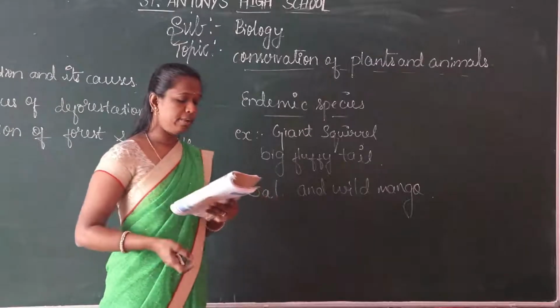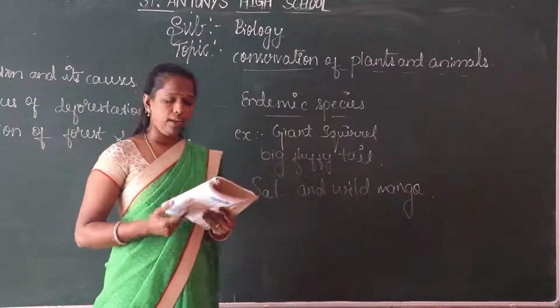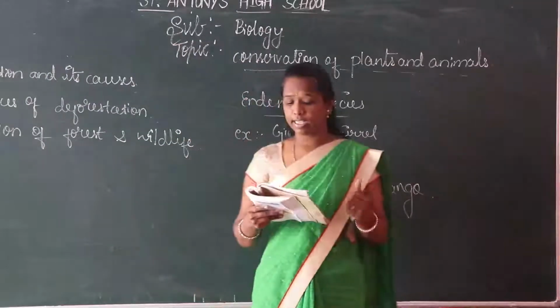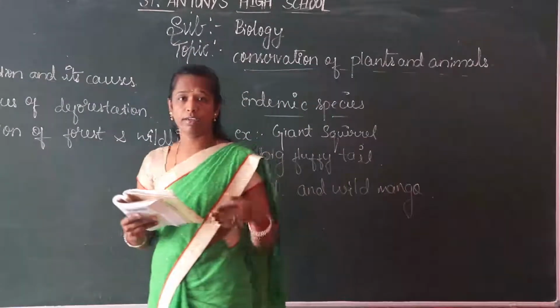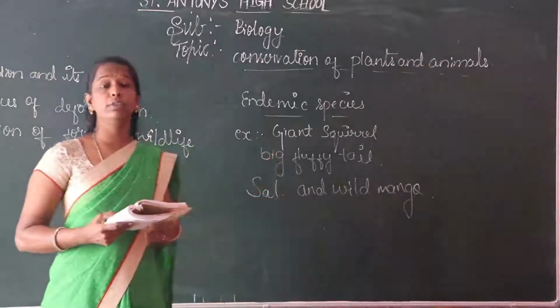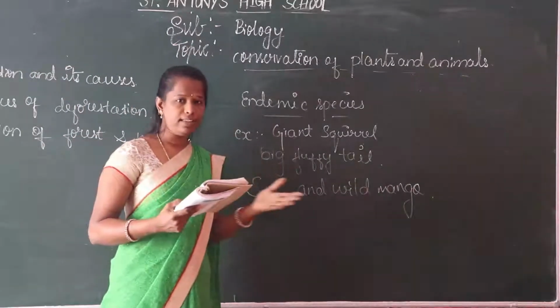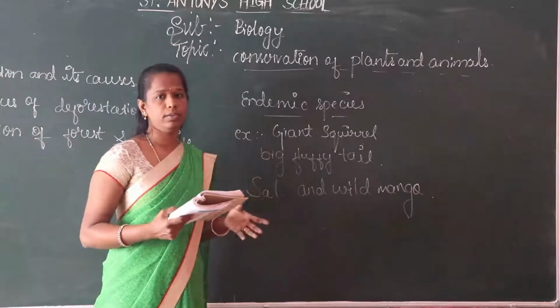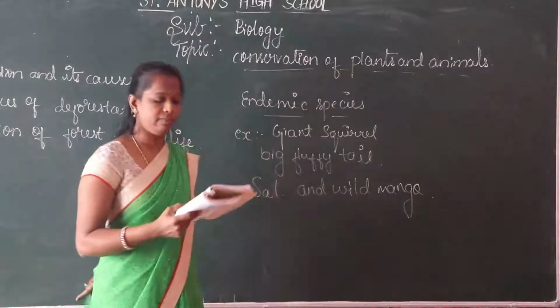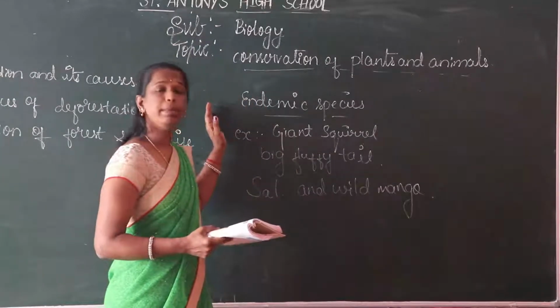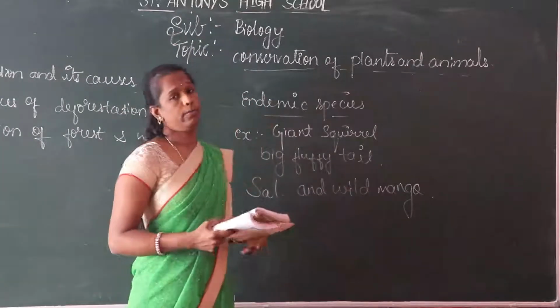In the Pachmarhi Biosphere Reserve, let us consider the animal bison, also the Indian gaur. It is near to our buffalo, a wild buffalo. It is considered an endemic species of fauna.